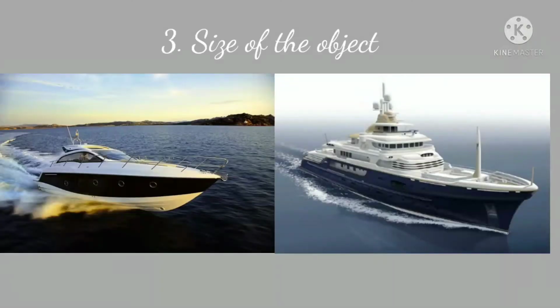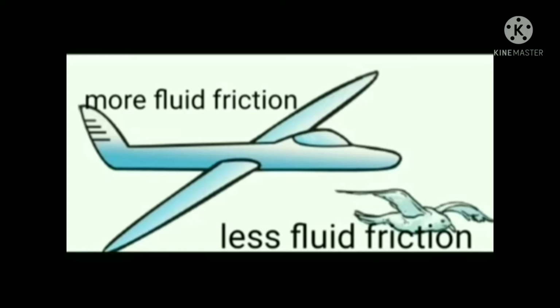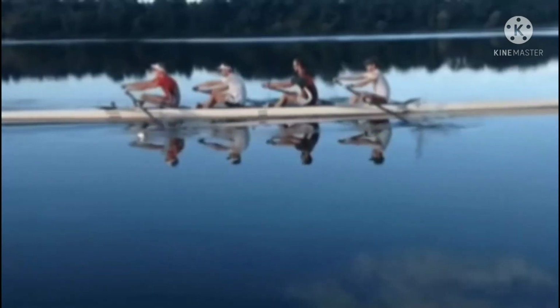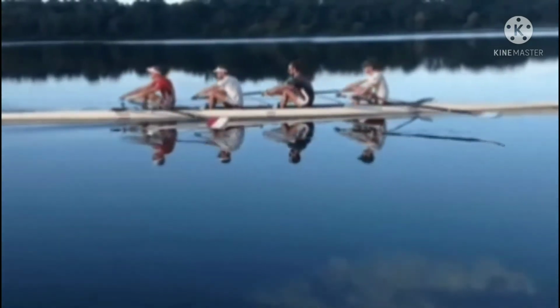Third is the size of the object. Larger the size of the object, more the fluid friction. Smaller the size, less the fluid friction. For example, a ship will face more friction compared to a boat.